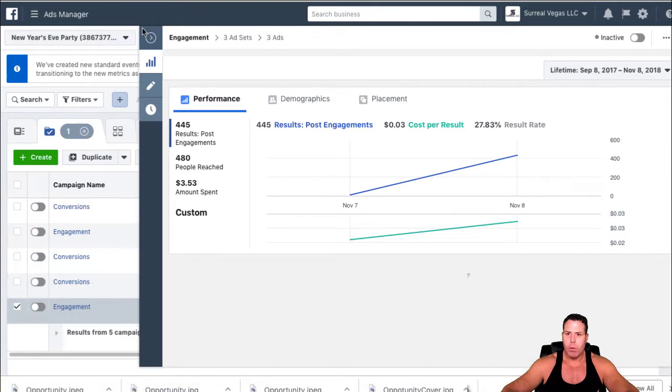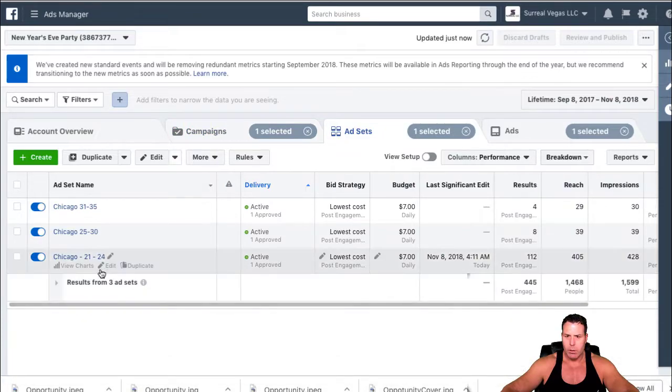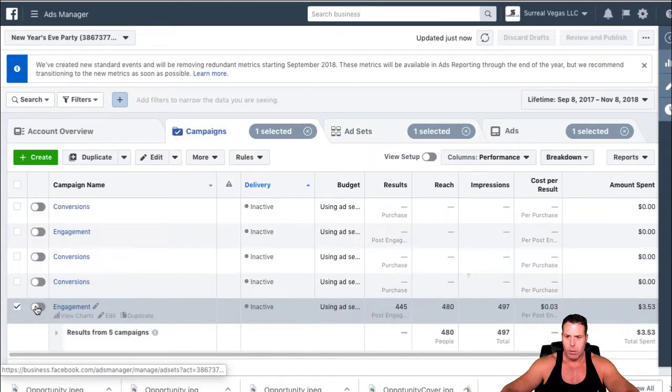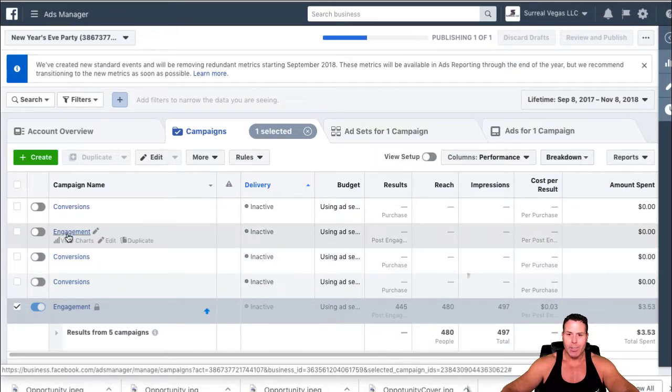Yeah, that is the one we are running. Okay, so that one is active, yes. So we want to keep that one on. Okay, so this is the one that I am running right now.